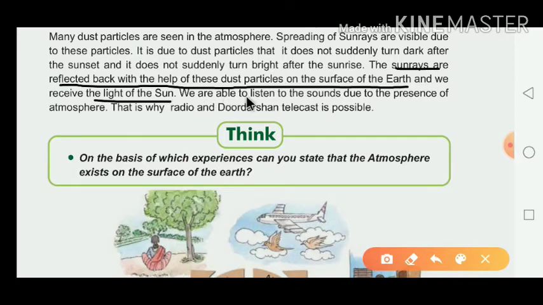We are able to hear sound due to the presence of the atmosphere. Why do we hear sound? Because of the presence of the atmosphere, and that is why radio and Doordarshan telecast is possible. Why is radio and Doordarshan telecast possible? Because we hear the sound due to the presence of the atmosphere.